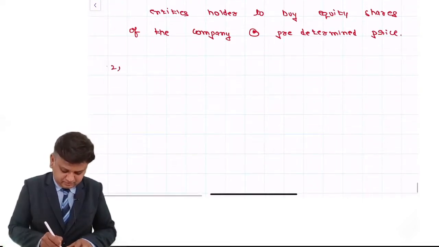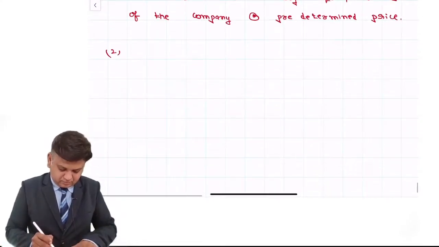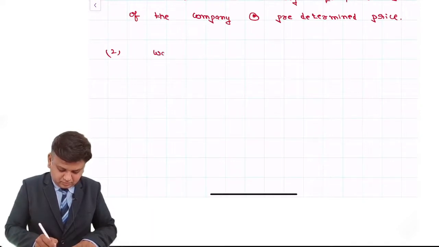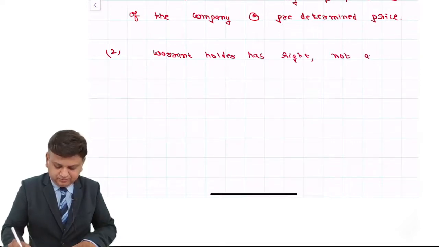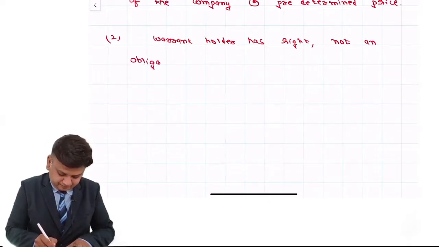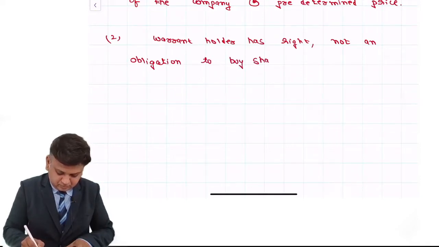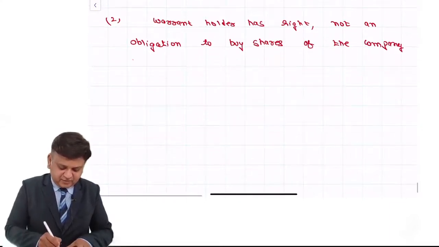Second, warrant holder has right, comma, not an obligation to buy shares of the company at the rate of rupees 120.